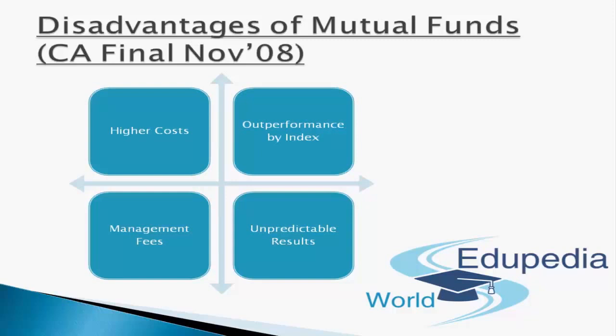So there are four main broad disadvantages for mutual funds. One is higher cost. Second, outperformance by the index. Third, management fees. And the fourth one is unpredictable results.